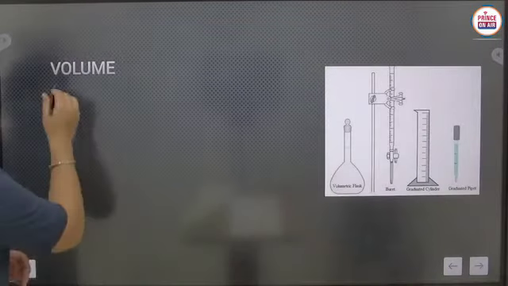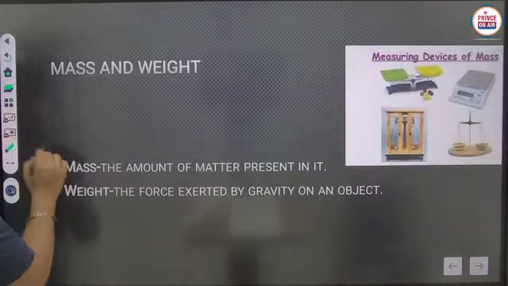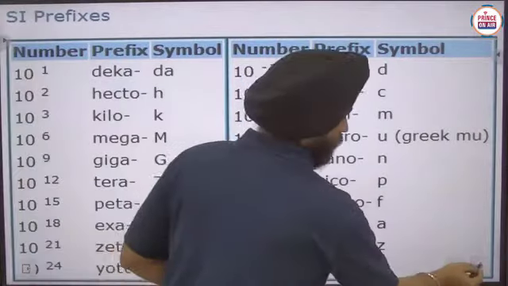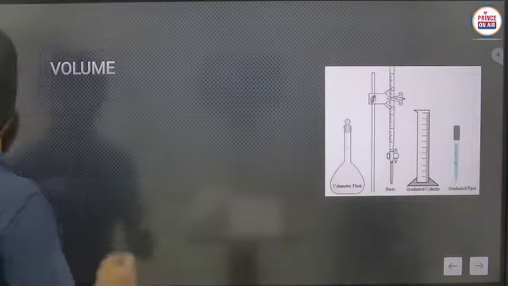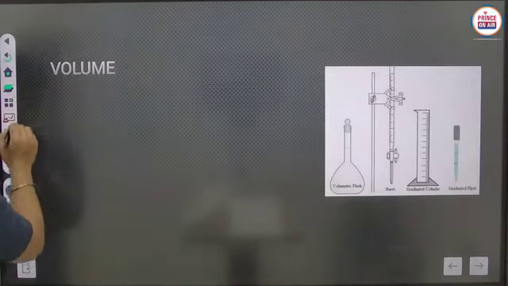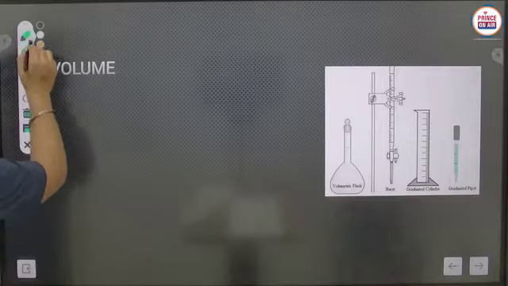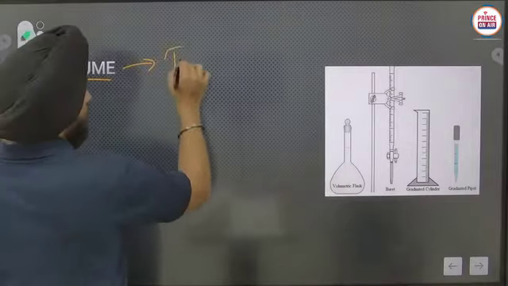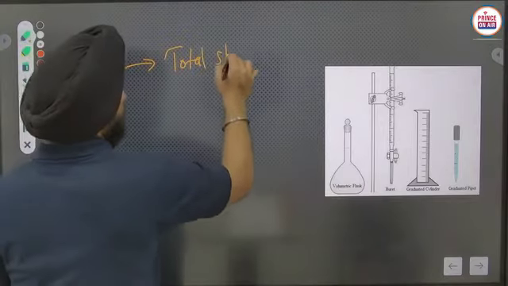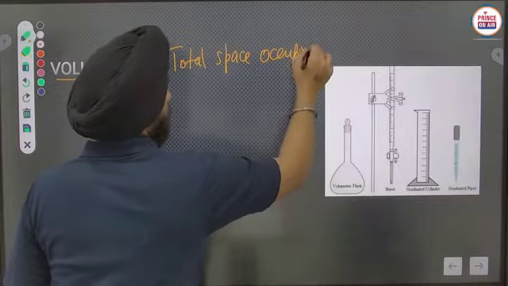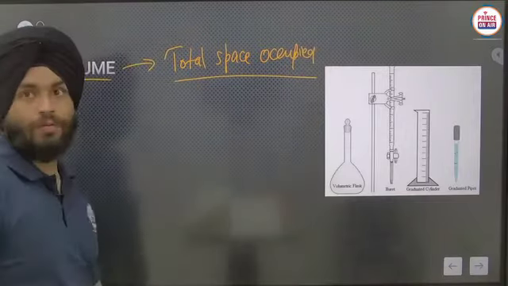Now volume, okay, what is volume? As you all know, the total space occupied is known as volume.